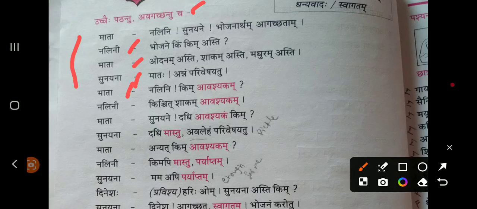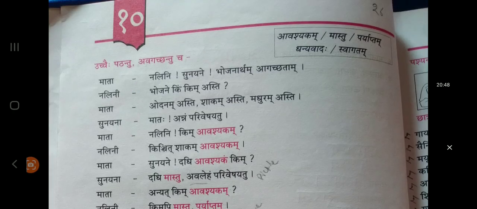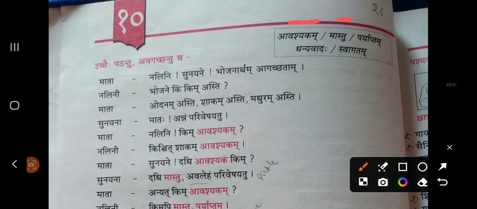Then mother is saying, Nalini, kim avashyakam? Nalini, what all are required for you? What do you want? Then Nalini is saying, Kinchit shakam avashyakam. I need something hot. That means namkeen. She wants to have something hot. So like this, they have used all the required words like avashyakam, required, mastu, not required, paryaptam, then, dhanyavadaha, swagatam. Thank you and welcome. It's a simple scenario.